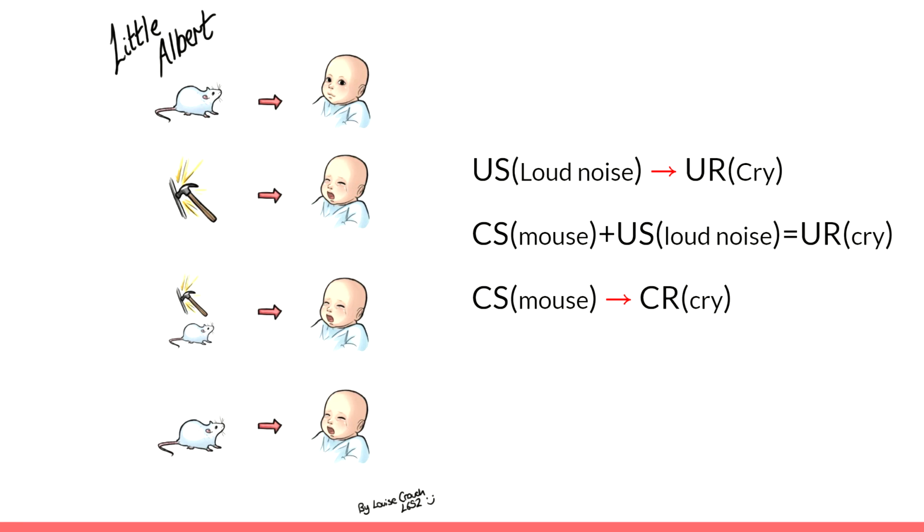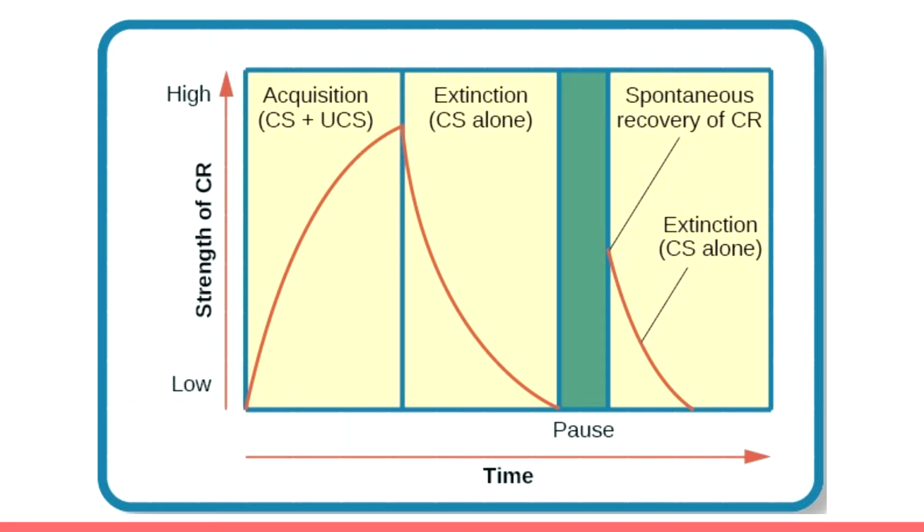Another example of classical conditioning would be the Little Albert experiment. The mouse has no effect on Little Albert. However, when there's a loud noise, Albert starts to cry. By connecting these two stimuli, when Albert sees the mouse alone, he starts to cry, which is the conditioned response.